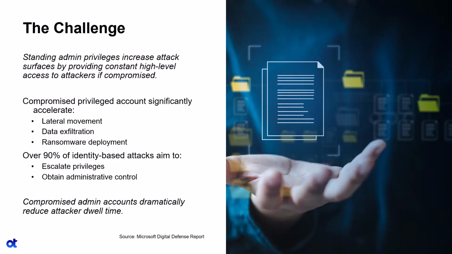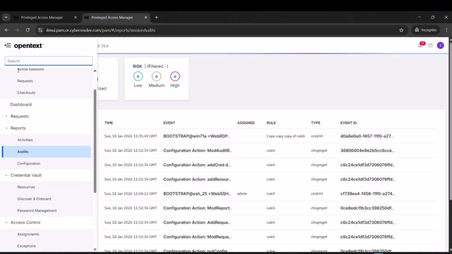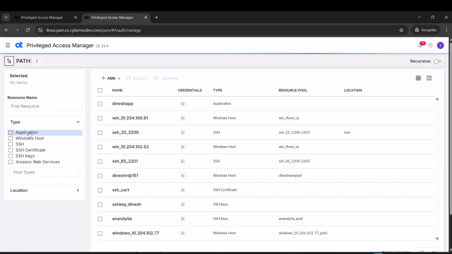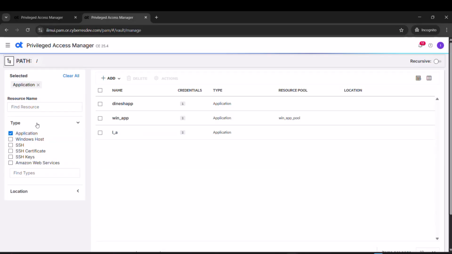The impact difference between a compromised user and a compromised administrator is not incremental. It's exponential. In this demo environment, I'll show a delegated administrator requesting just-in-time access to an application using PAM's time-bound password feature, meaning that Privileged Access Manager supports issuing time-based credentials to protected systems.